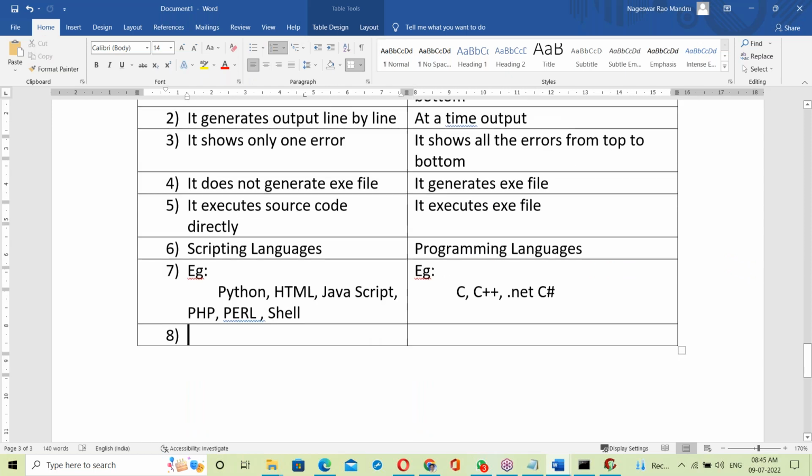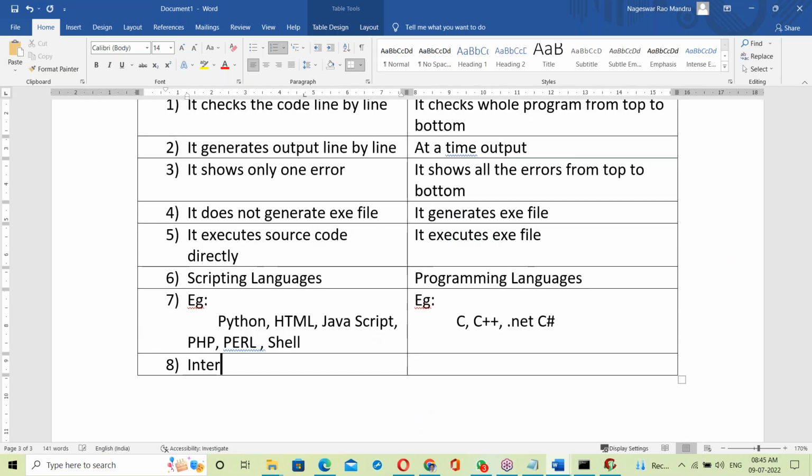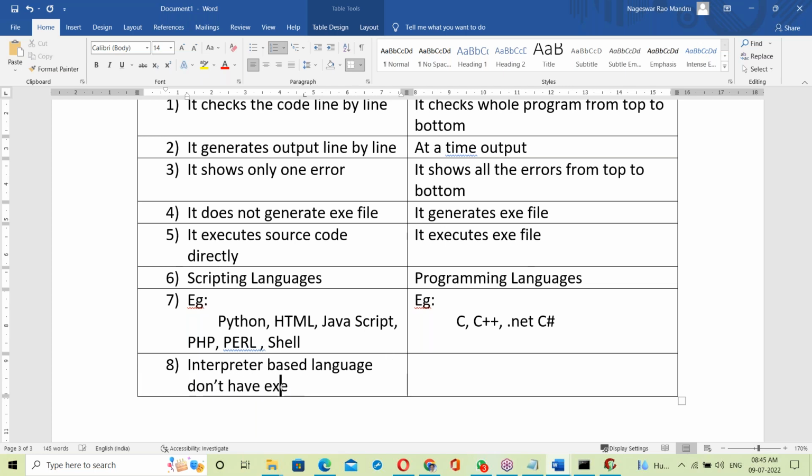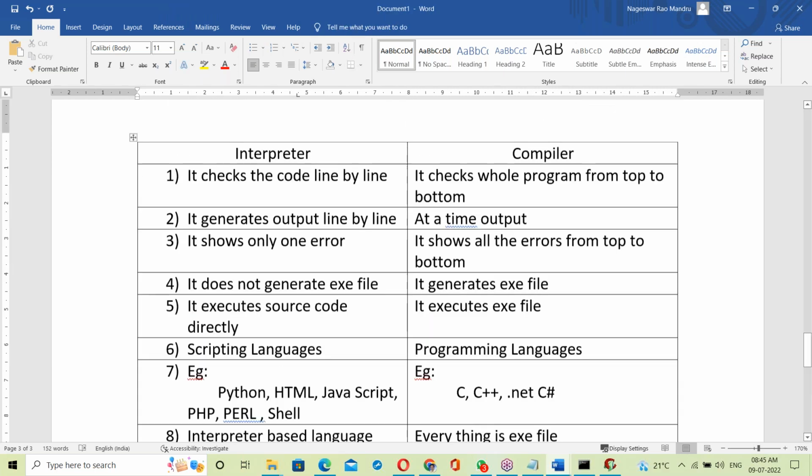See, interpreter-based languages don't have exe files. In compiler-based languages, everything is an exe file. Without an exe file, it won't execute. It's compulsory to create an exe file. So these are the differences between interpreter and compiler.